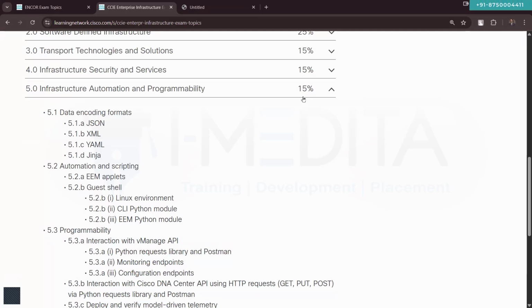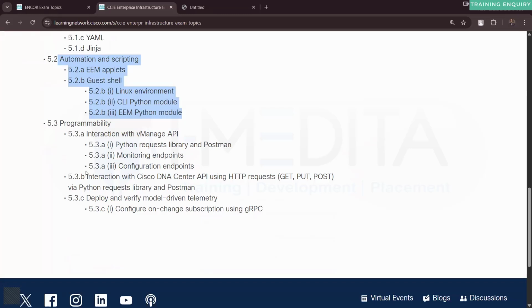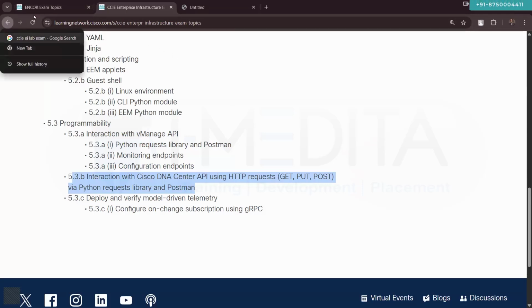15% of the content is infrastructure automation and programming, which covers three sections: the data formats; automation and scripting in the IOS XE devices themselves using EEM and guest shell; and software-defined networking, the SDN programmability, the vManage API. So they don't want us to know a lot about Python scripting and all those things. They don't want us to go through each and everything from the automation programming point of view. For that, they have dedicated content.